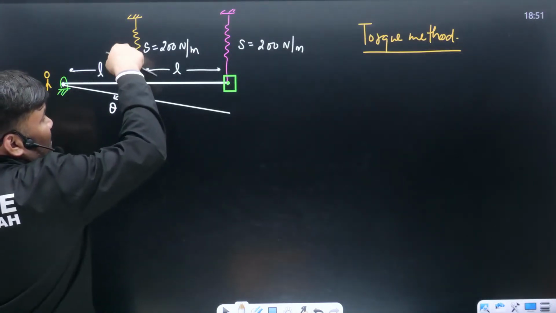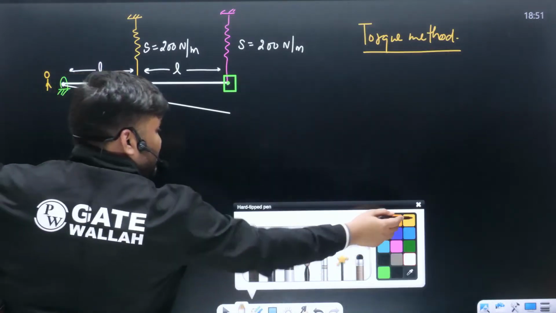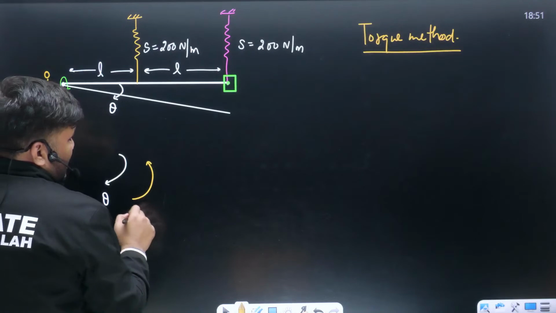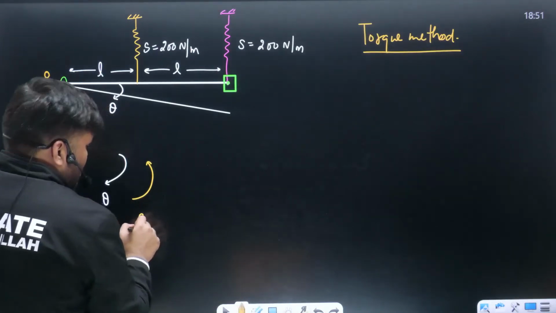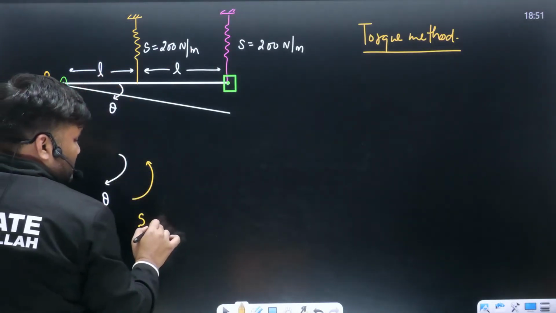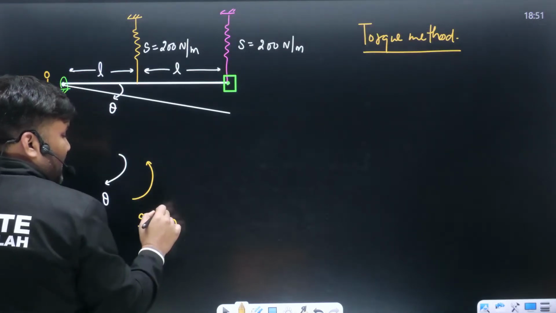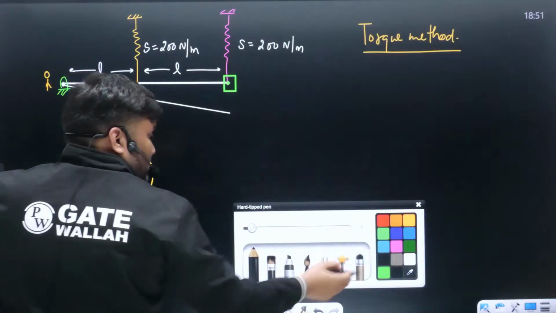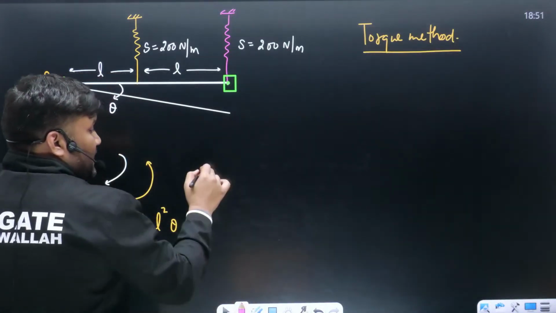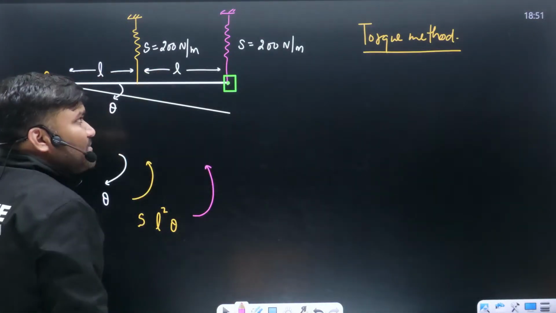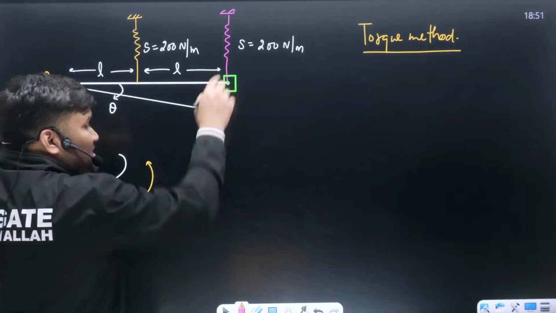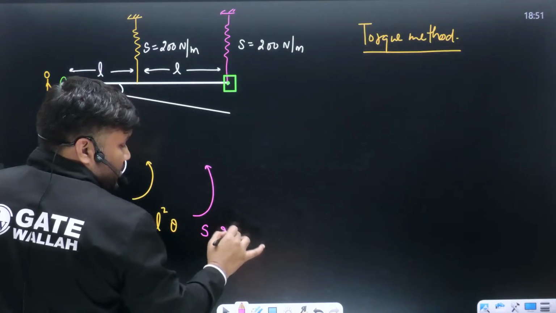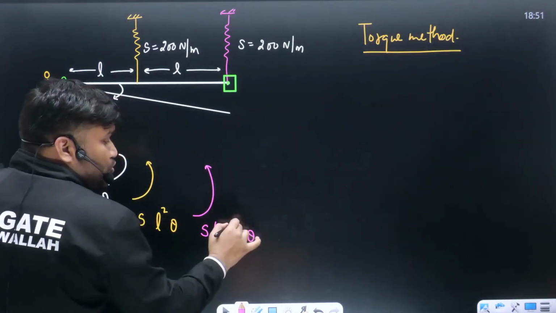This spring will give you some torque. How much? In yellow color I am writing. How much will be this value? S times L theta, multiplied by L. S L square theta, this is the torque. Another spring is there. This will be applying some torque also. Again, in anti-clockwise direction, how much will it be? Stiffness is S. What is the distance? 2L. Theta into 2L. Again square.